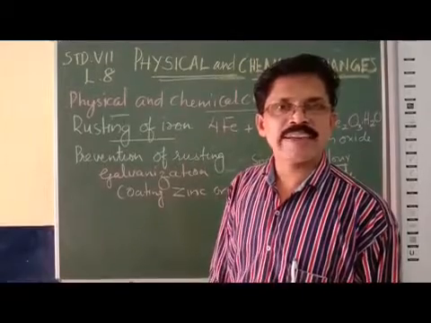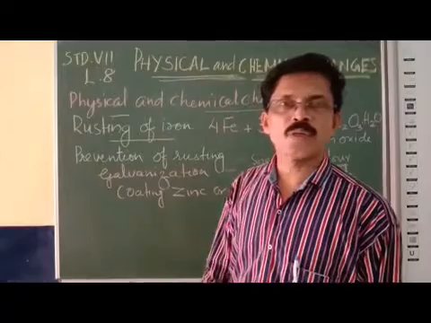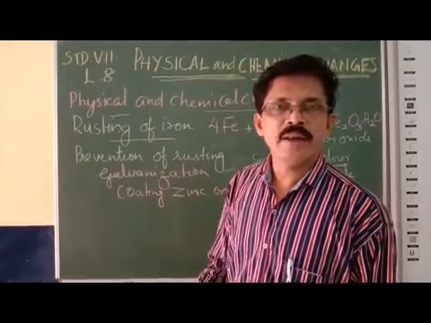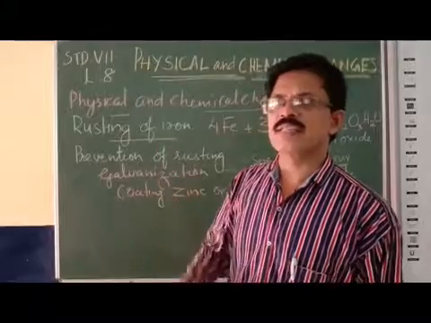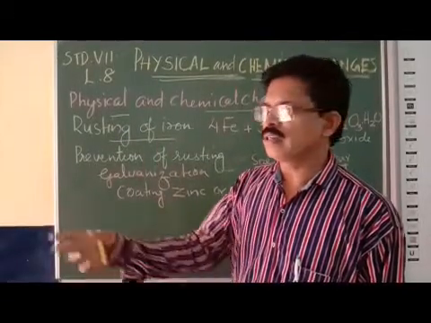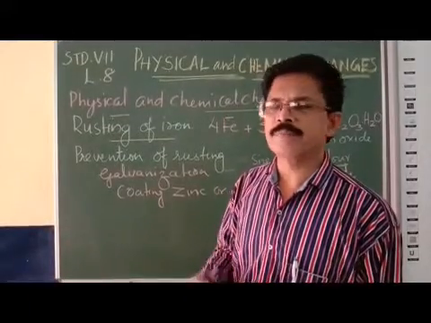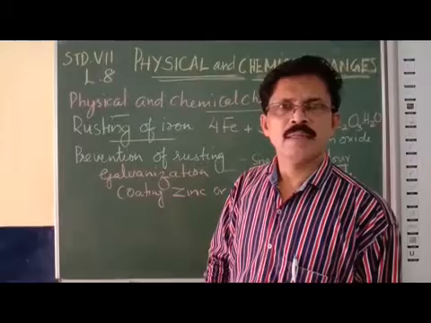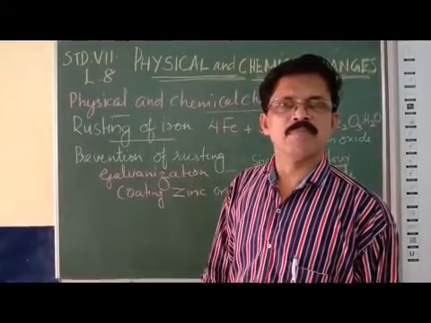The iron gets rusted on its own in the presence of air and water. You can cite a lot of examples of rusting. Ships rust. Then an iron knife, after some time of use in the kitchen, gets rust, a brownish black substance developing.